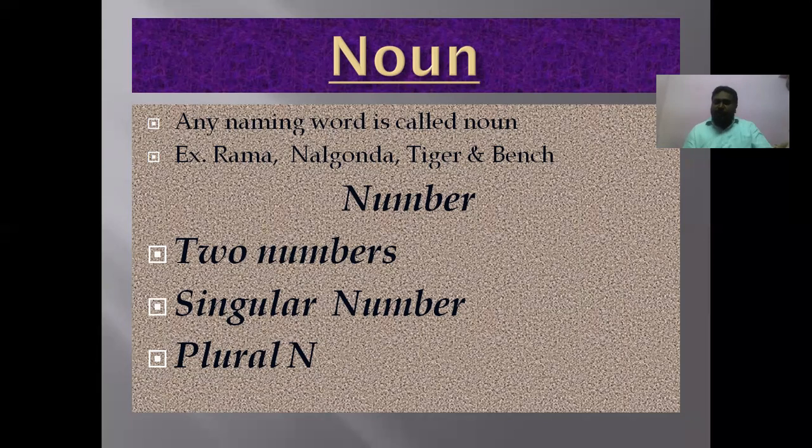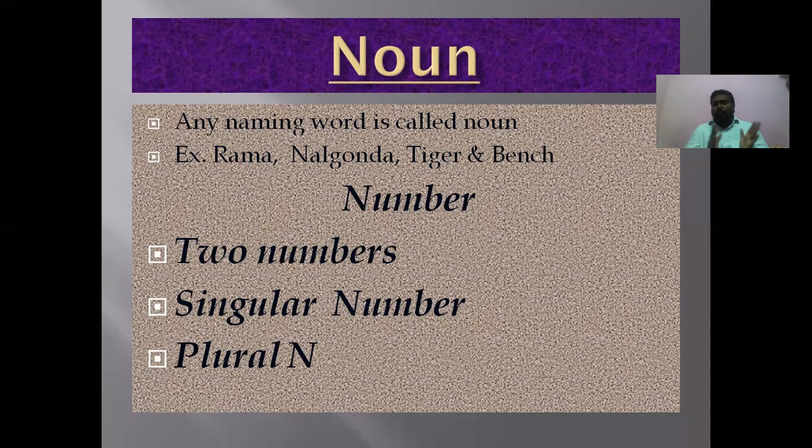Or you can take Rama, Sita, Geeta, Gopi, and your name itself comes under the noun. Nalgonda, Hyderabad, Delhi, Bombay, like that we will get the places names. In animals we get tiger and parrot, and you take elephant, ant. All these come under nouns itself. Animals and things, book, pen, all this comes under noun.